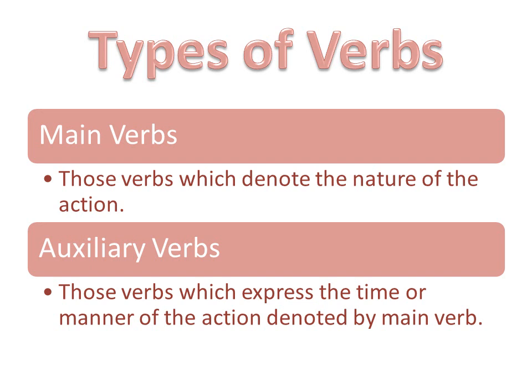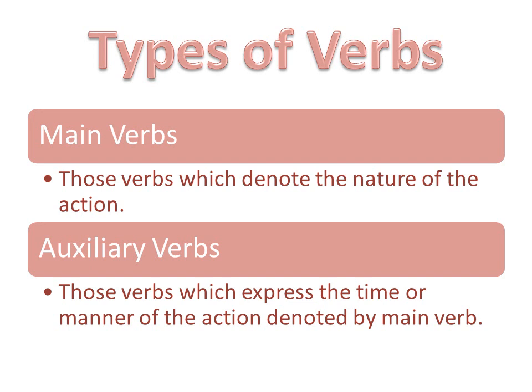As you can remember, children, there are basically two types of verbs, main verbs and auxiliary verbs. Main verbs are those which denote the nature of the action. For example, eat, play, write, jump, laugh, teach, all these action words which denote what the subject is doing. The nature of the action being done by the subject. These are your main verbs.